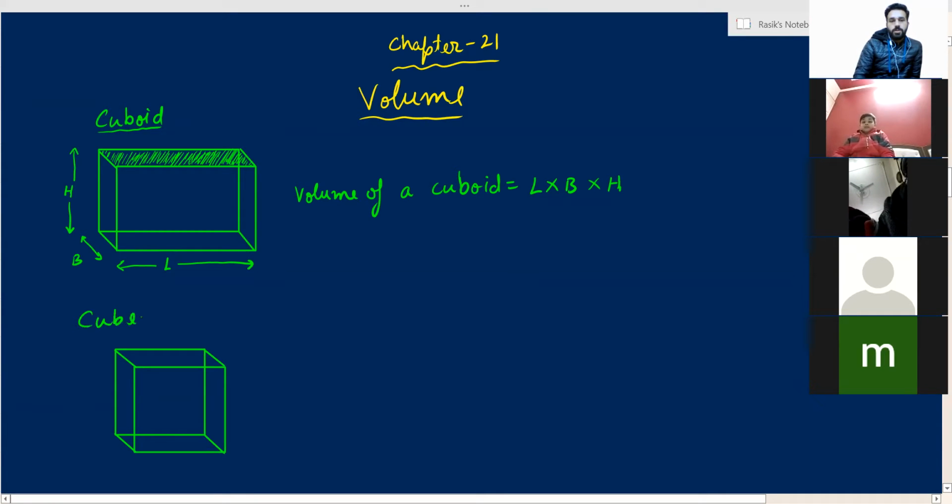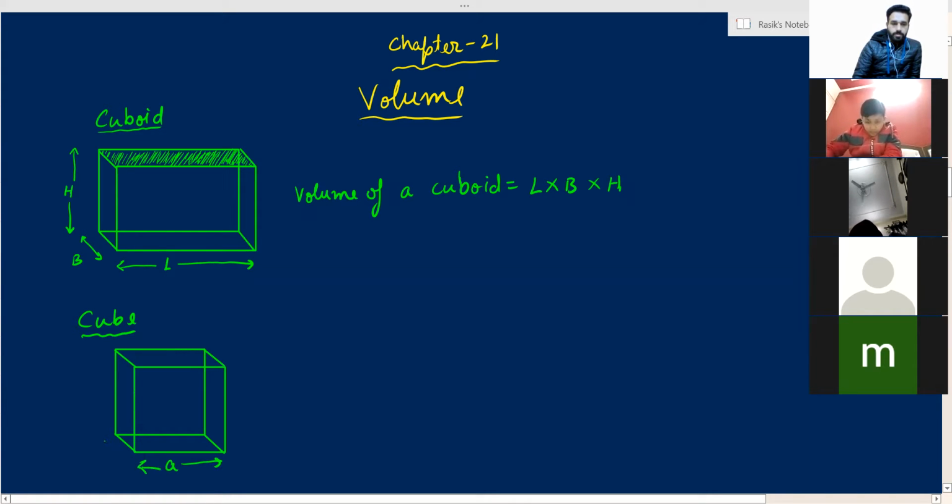Okay, so this is a cube. Only square surfaces are there. The shapes are square. Whereas in a cuboid, the surfaces are rectangular. In a cube, all the sides are equal, all the dimensions are equal.